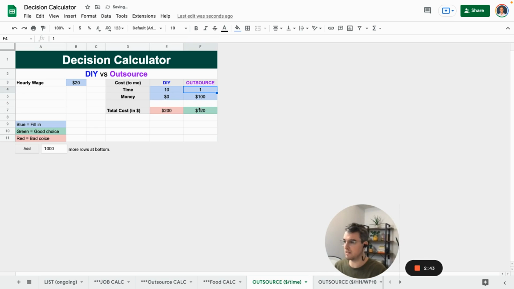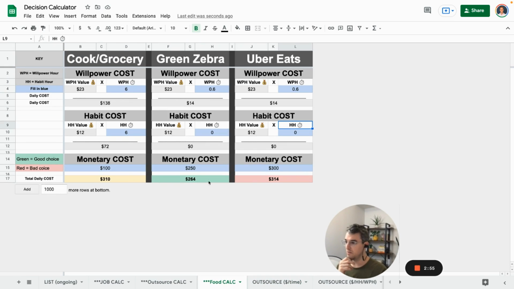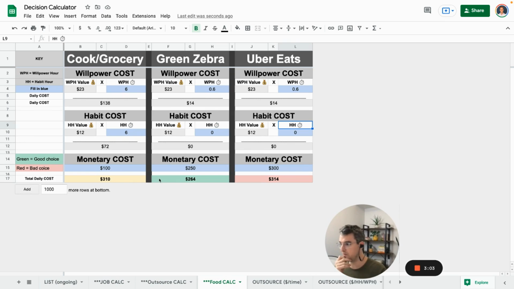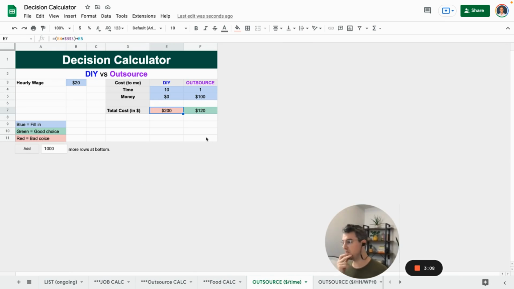And this is the beauty of this. It's going to be different depending on whoever's using this and how much it's going to cost. Okay, these are conditionally formatted. Same with these, they're all conditionally formatted. Some are higher is better, some lower is better. If it's cost, lower is better. For example, the food, the lower option is the winning option, okay?